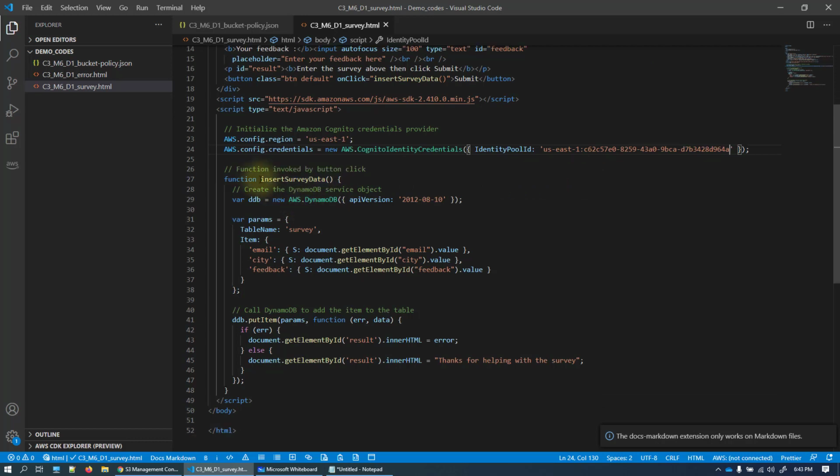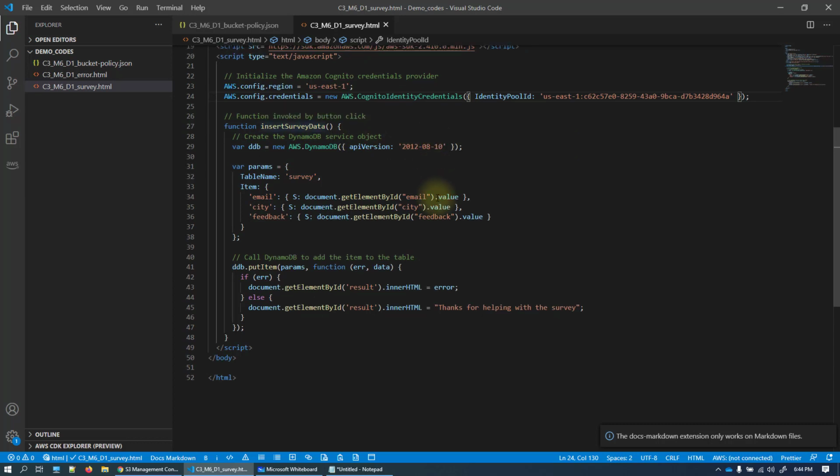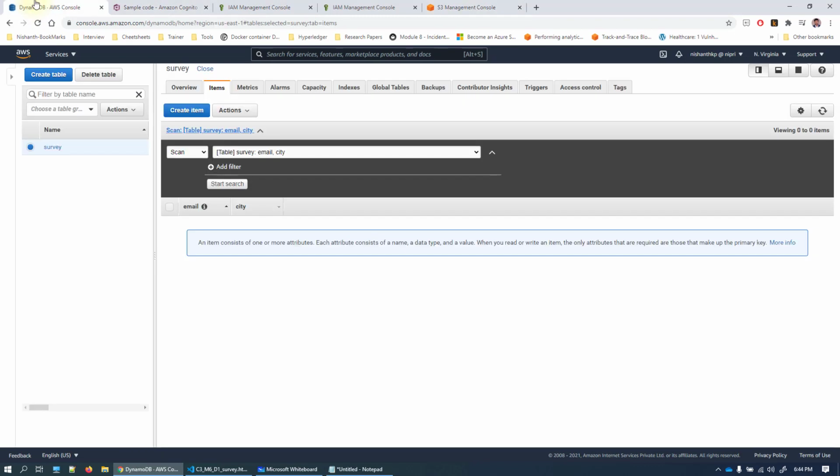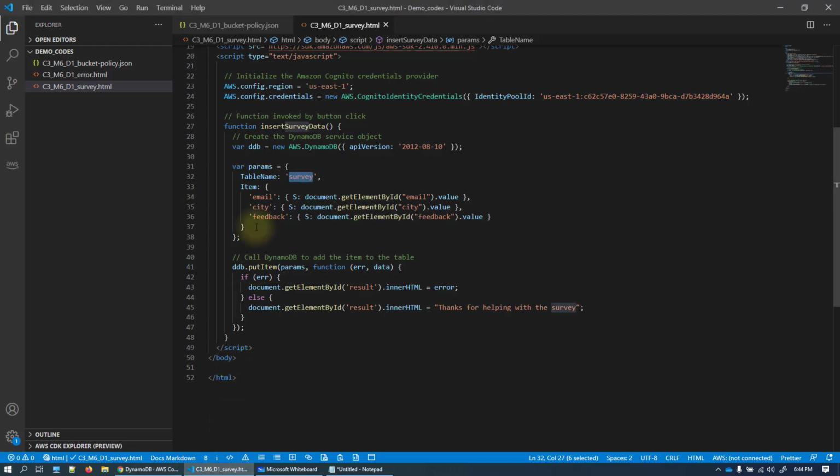So once our application has access, it's time for us to go ahead and pass whatever data we took from the user to the database. And in our case, it's going to be DynamoDB. So go ahead and create an environment variable for DynamoDB. And we already know that the table name is going to be survey. Just go to DynamoDB and see that survey is the database name. Now I'll go back to my code and enter the table name as survey.